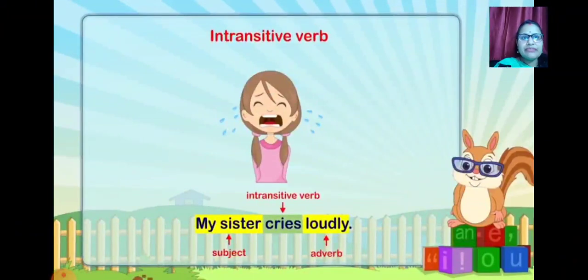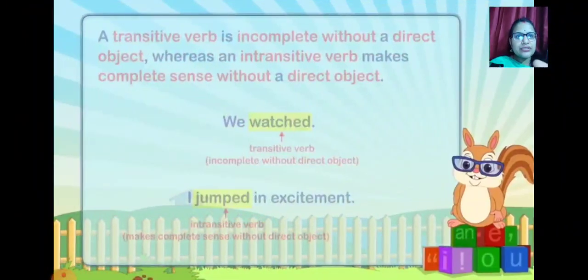For example, an intransitive verb: my sister cries. Now, my sister cries by itself, you have understood the meaning. If loudly gives you more information about your verb, how she is crying, loudly, so it becomes your adverb. So my sister cries also gives you the meaning, and my sister cries loudly gives you the same meaning. So in this case, your verb cries becomes your intransitive verb. Hope it is understood to you.